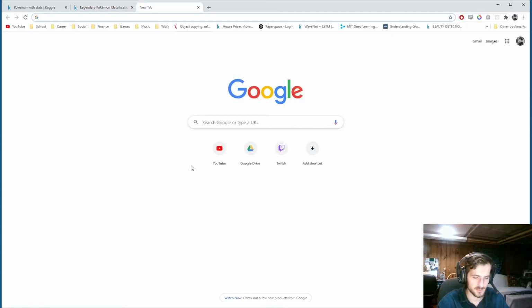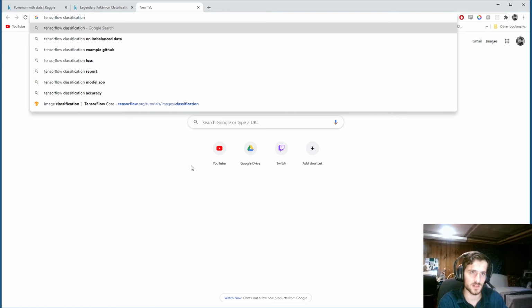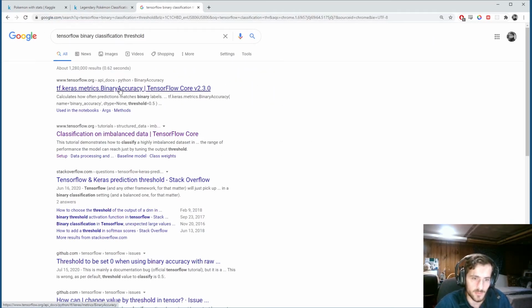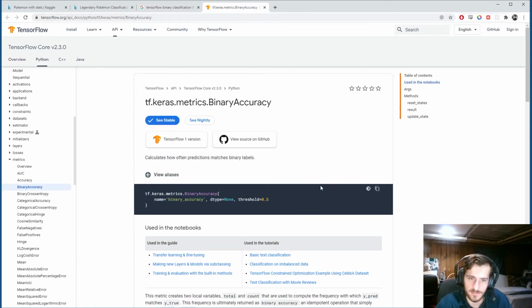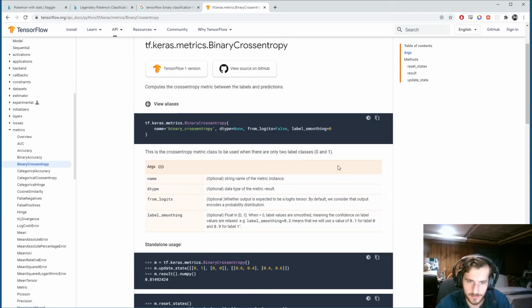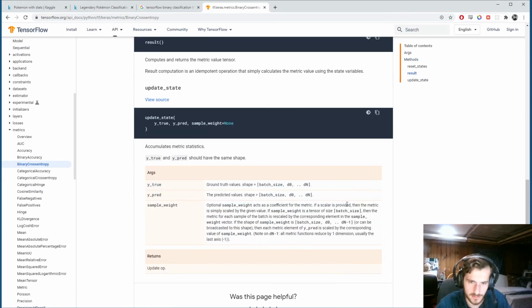Let me look this up. TensorFlow classification threshold. And we use binary cross entropy, right? This one. Does it say?